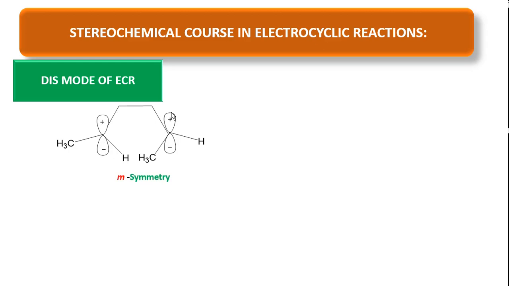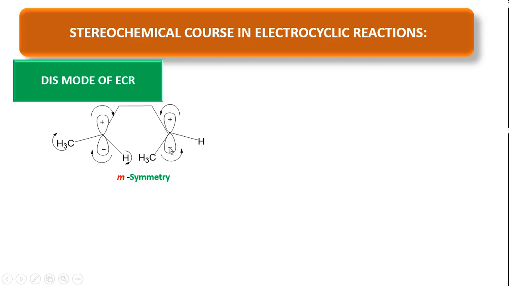So then you see, we are moving the orbitals in clockwise direction, this orbital is moving in clockwise. Similarly, the groups are also moving in clockwise direction. So one carbon is moving in clockwise direction, orbital and also groups come to this carbon.